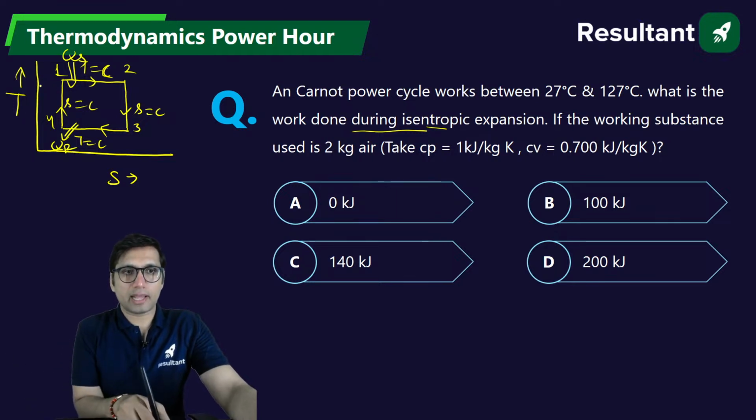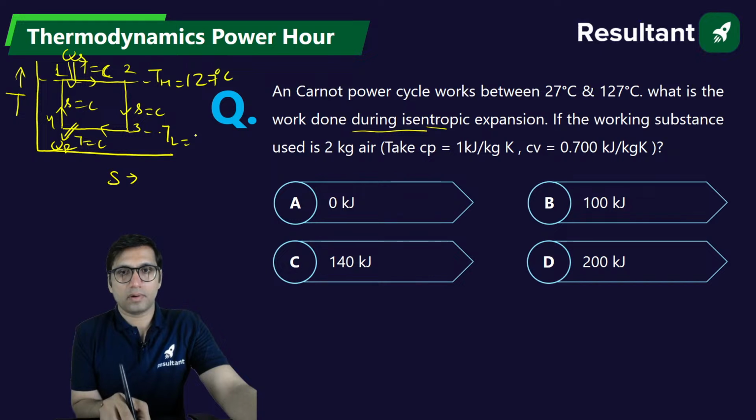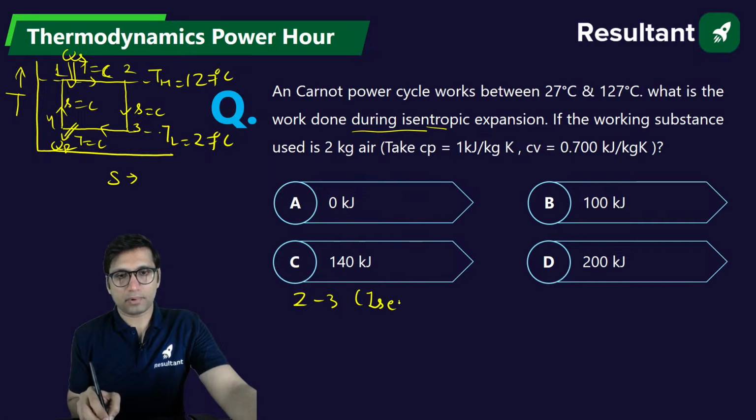In this question, the temperatures are given. High temperature is 127 degrees Celsius and the low temperature is 27 degrees Celsius. You have to find the work output during isentropic expansion. So 2 to 3 is an isentropic expansion process, right?